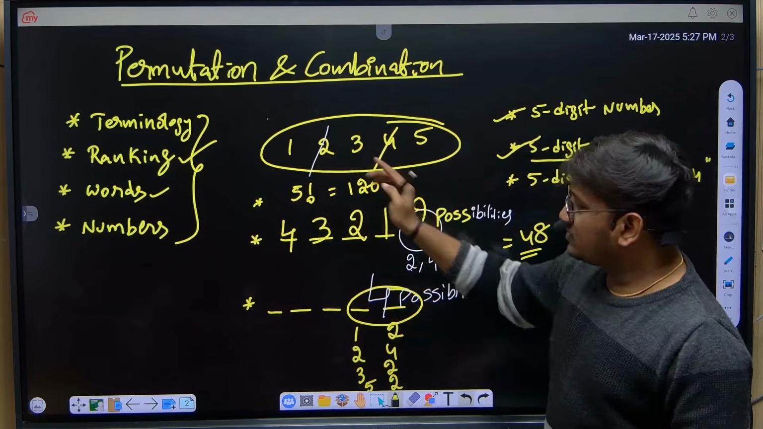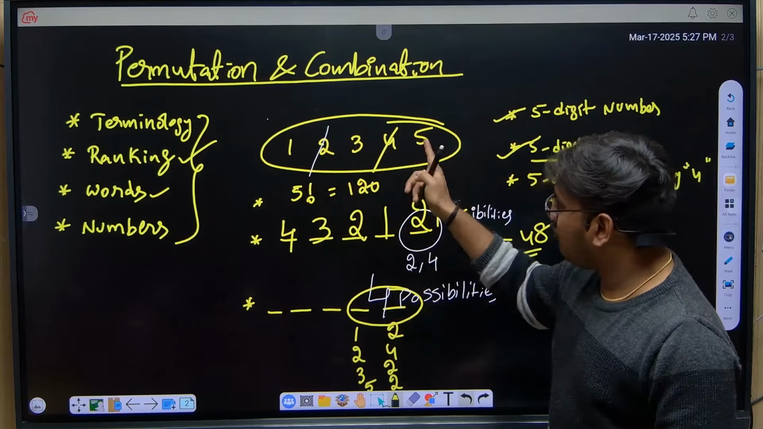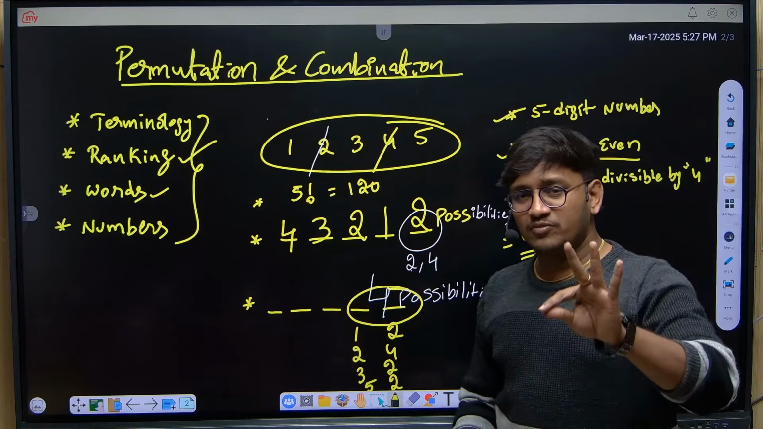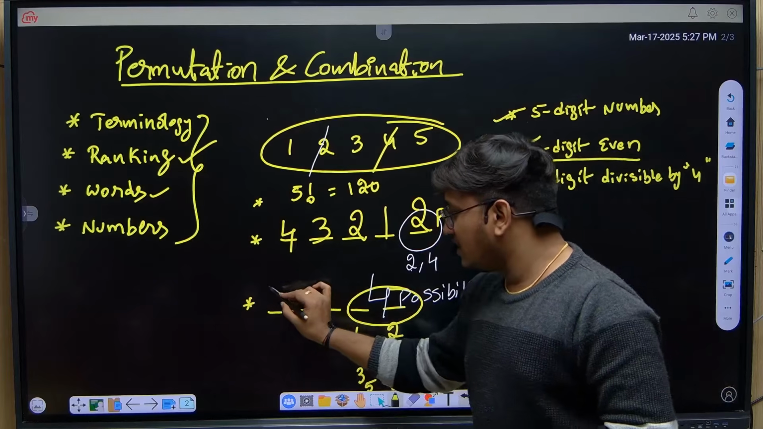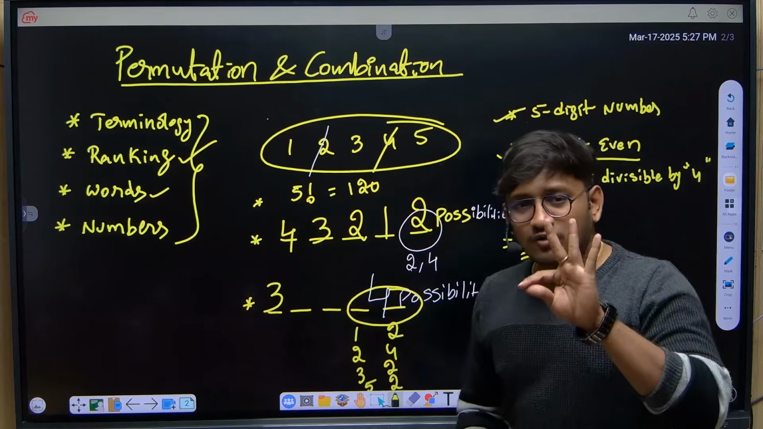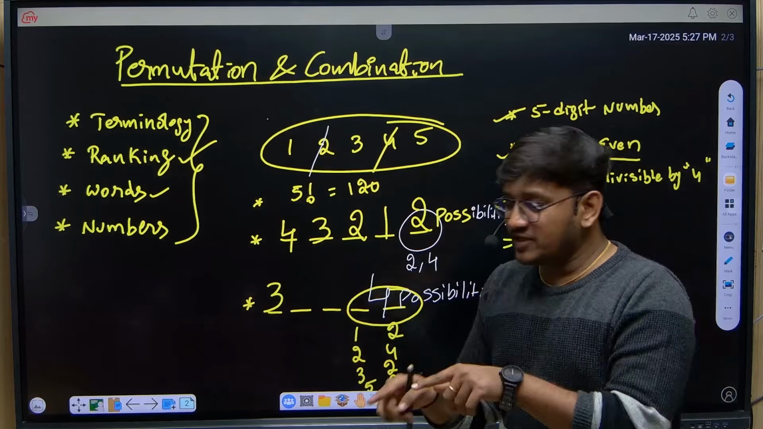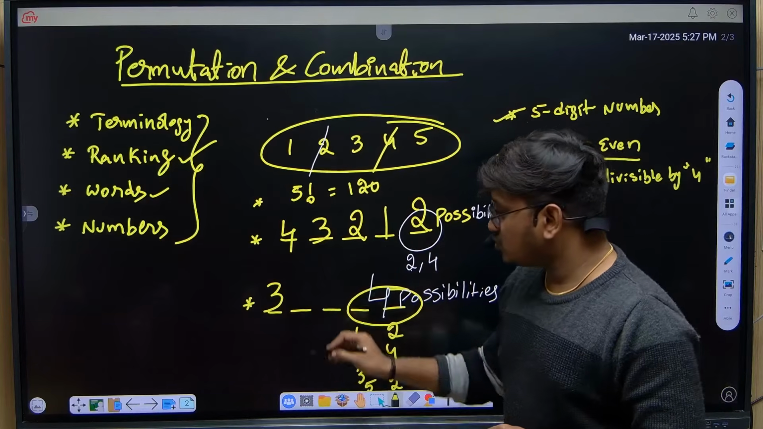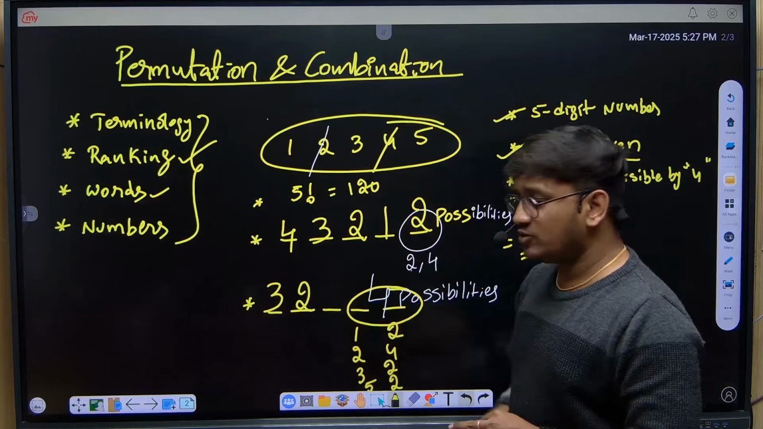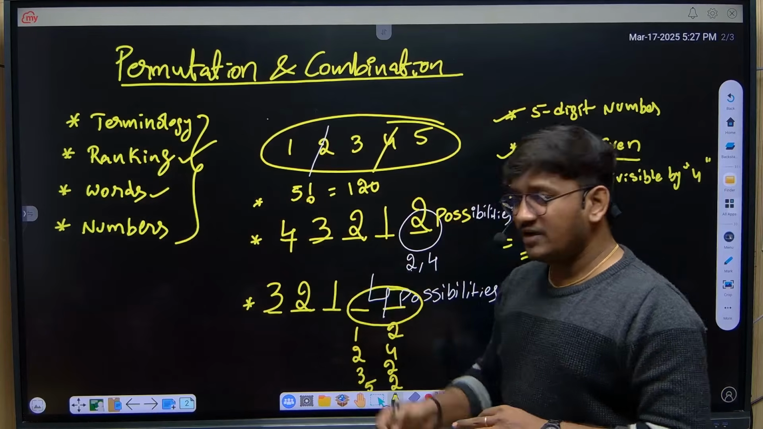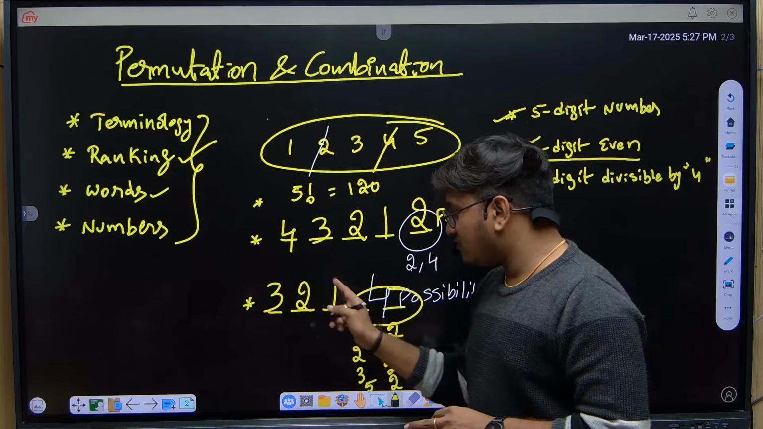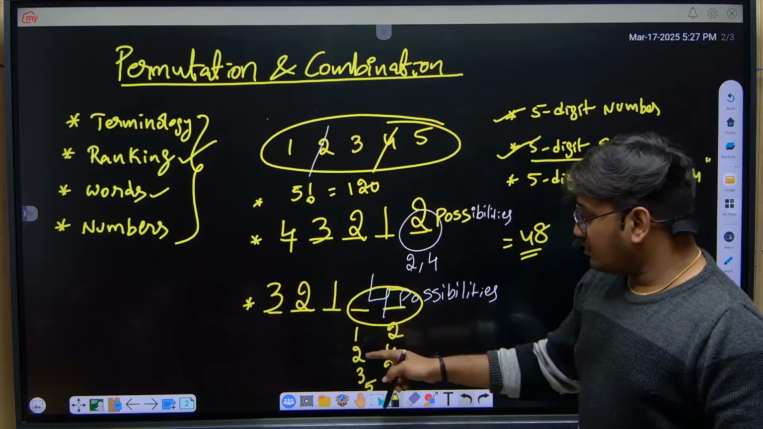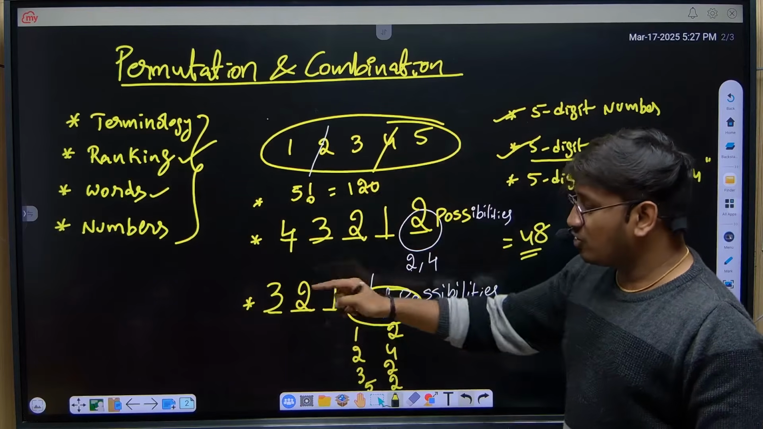Now how many numbers are left out? 1, 3, 5. So there are only 3 numbers left out that can be arranged in 3 different ways. Out of these 3, obviously one number should be placed, so the remaining 2 will be remaining. These 2 can be arranged in two ways, then one way. So 3 into 2 into 1, which is nothing but 6. Likewise, if I consider 24 at the last place, I got 6 combinations.